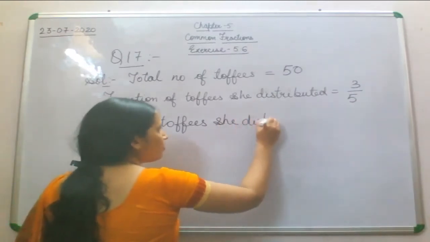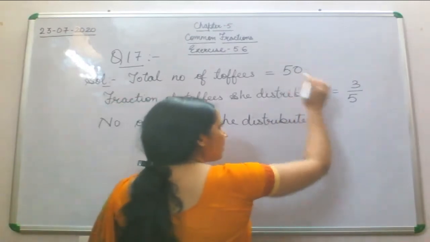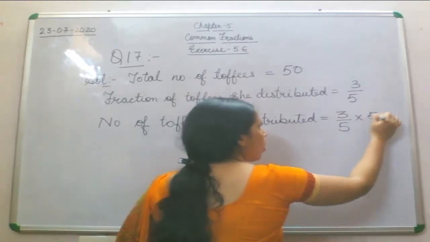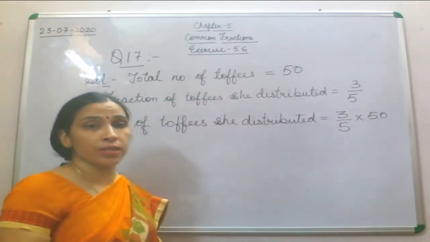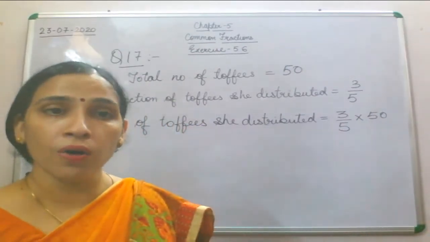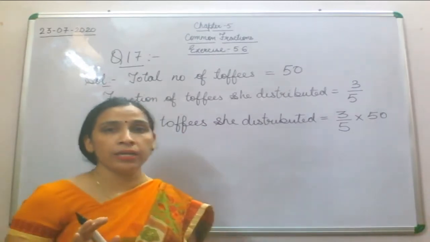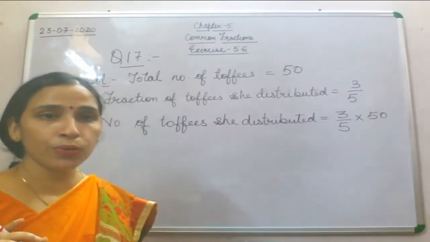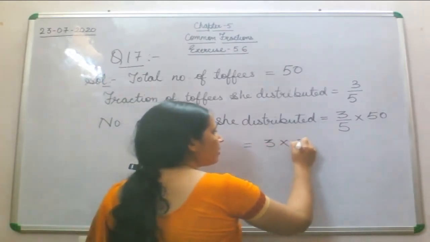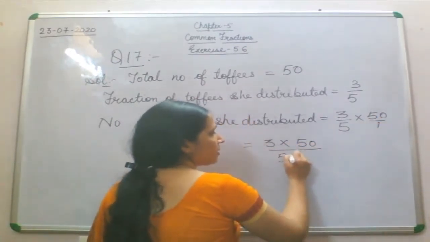Fine. So what we will do, we are going to find 3 by 5 of 50. Now of, I have told you in the previous question, in yesterday's video, that of means you are supposed to write down the multiplication. Fine. So what we will do here? We will multiply the numerator by the numerator and denominator by the denominator.